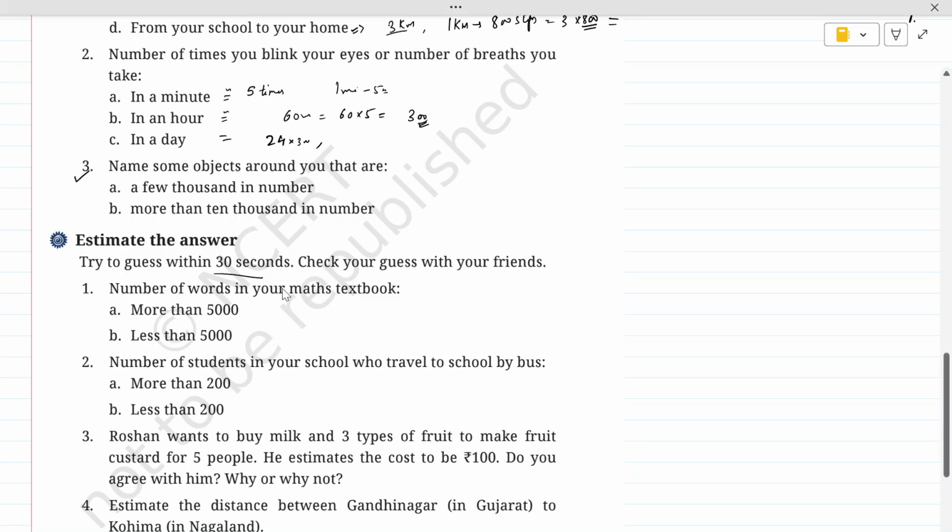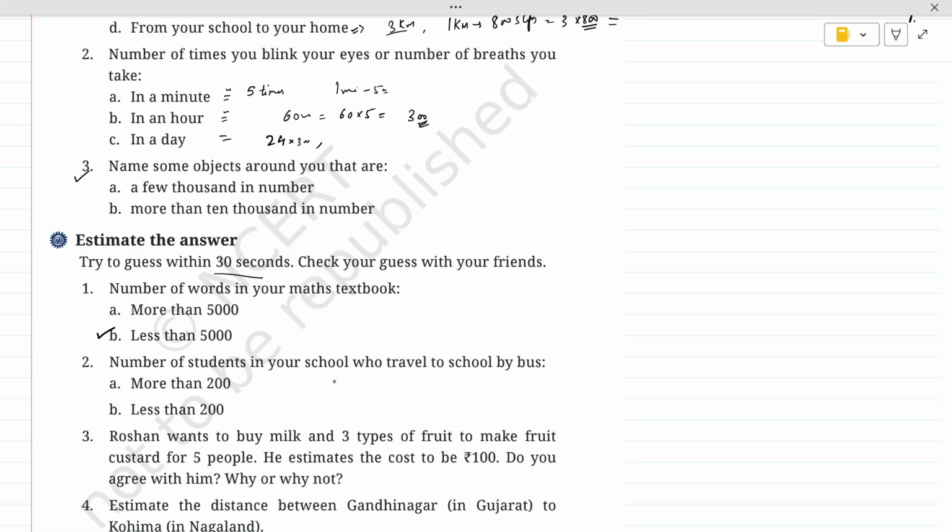So the first one is the number of words in your math textbook. Is it more than 5,000 or less than 5,000? Kids, generally the maths textbook has more numbers, shapes, geometry portions, equations and all, so the words are comparatively fewer than in other subjects. So we can say that it has less than 5,000, because an average language book has around 5 to 6,000. But in maths we have numbers and all, so the words will be less.